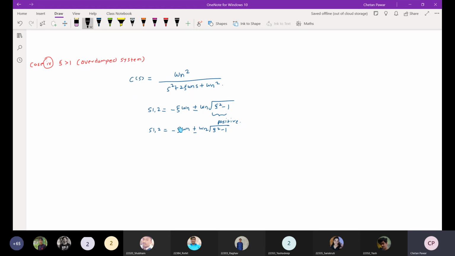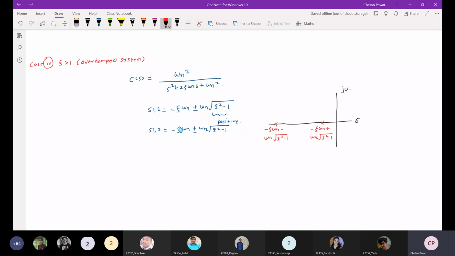If I draw the pole locations, one pole will be at this point, another pole at this point: minus zeta omega n plus omega n square root of zeta square minus 1, and minus zeta omega n minus omega n square root of zeta square minus 1. So they are real axis poles only, right? So these are the pole locations.